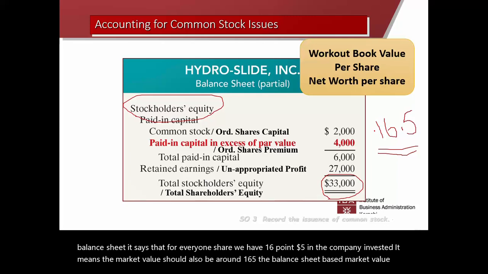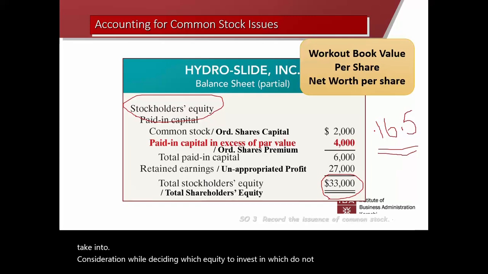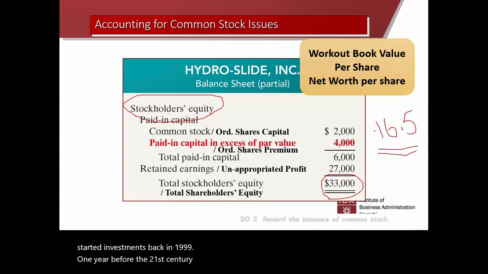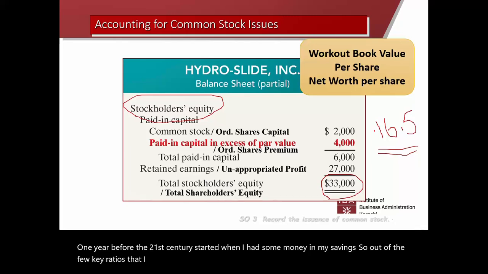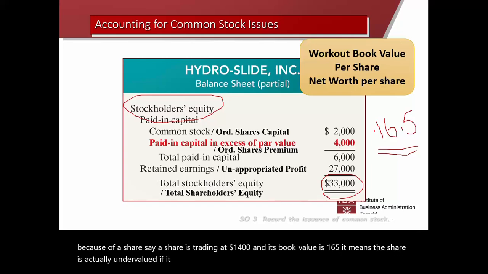So this is one of the key ratios, one of the benchmarks which some investors take into consideration while deciding which equity to invest in and which not to. For example, when I started investing back in 1999, one year before the 21st century started, when I had some money in my savings, out of the few key ratios that I used to shortlist the companies to invest in, this was one of the key ratios. Because if a share is trading at $14 and its book value is 16.5, it means the share is actually undervalued. If it is trading at $20 and the book value is 16.5, it means in the market it is overvalued. Again, keep in mind, keeping all the other things constant.